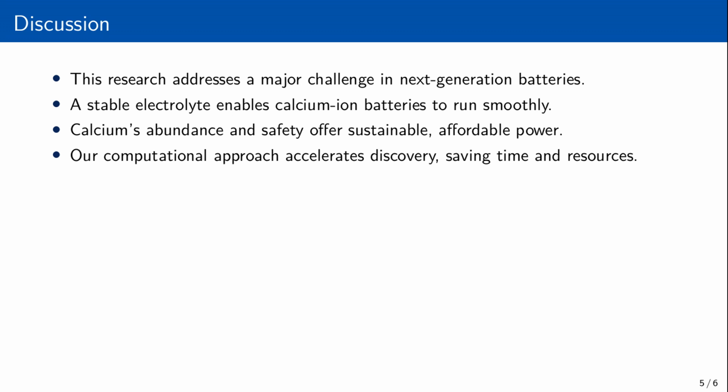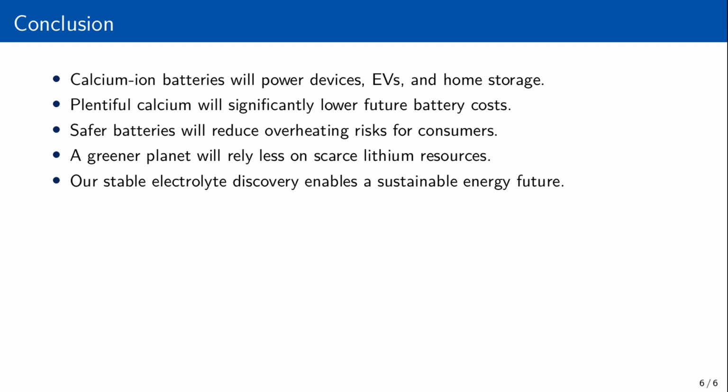This research is a significant step forward because it addresses one of the biggest challenges in developing next-generation batteries. Imagine trying to build a high-performance engine, but you can't find oil that won't break down under the heat and pressure. That's been the situation with calcium-ion batteries and their electrolytes. By identifying a stable electrolyte, we've essentially found that special oil that allows the engine to run smoothly and reliably. This means we're closer to harnessing calcium's natural advantages, its abundance and safety, to create batteries that are not only powerful but also sustainable and affordable. Our computational approach also demonstrates how powerful these virtual tools are in accelerating discovery, saving immense time and resources compared to traditional lab experiments.